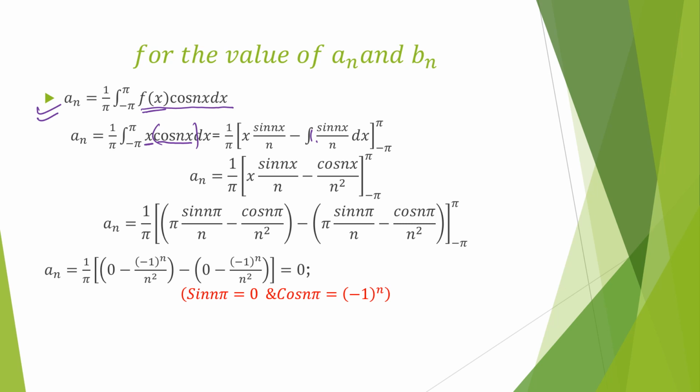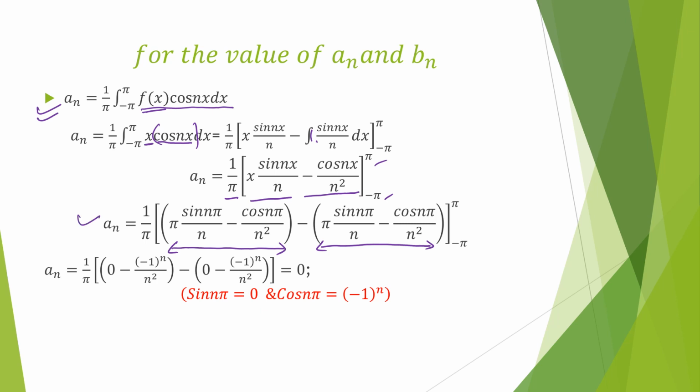Now when we integrate it we get the value 1 by pi, x sin nx upon n plus cos nx upon n square, for the limit minus pi to plus pi. Now remember, most of the time the students calculate it wrong because of just this part. Please remember, it is my recommendation, please use upper limit minus lower limit with brackets. Whether the lower limit or upper limit substitution will be 0, you have to use the bracket and the value. Don't ignore the steps, use the proper steps.